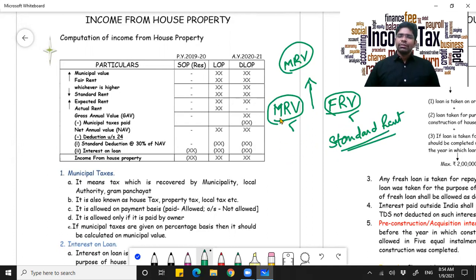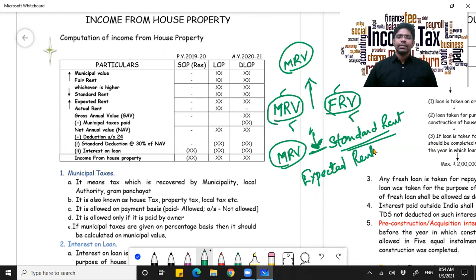So assume in our case, municipal rental value is higher than fair rental value. So let it be municipal rental value. Now next you will compare municipal rental value and standard rent. You will consider these two things. Out of these two, whichever is lower can be your expected rent.